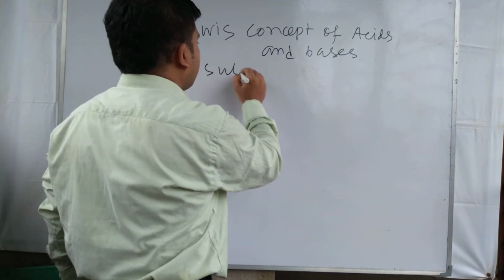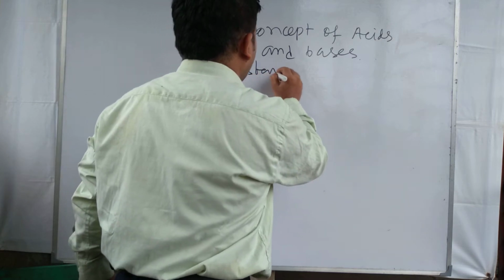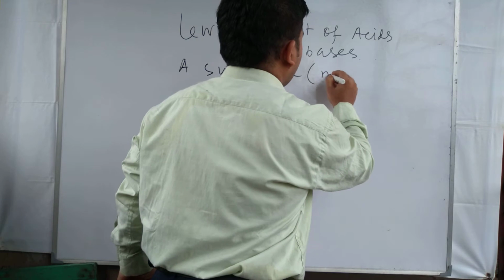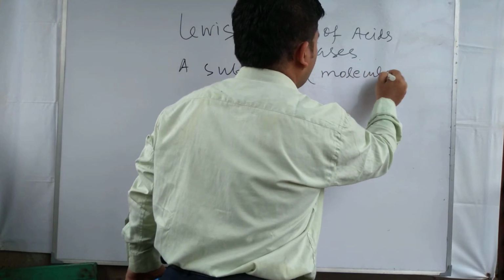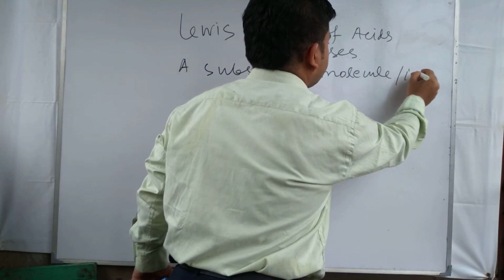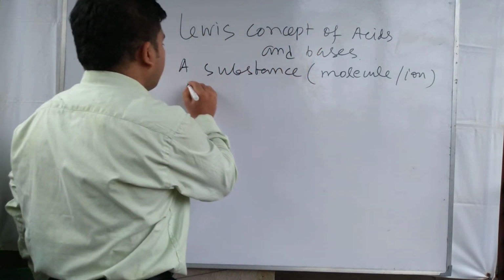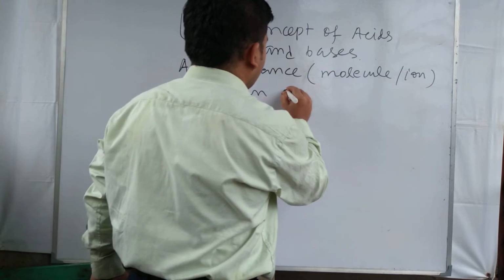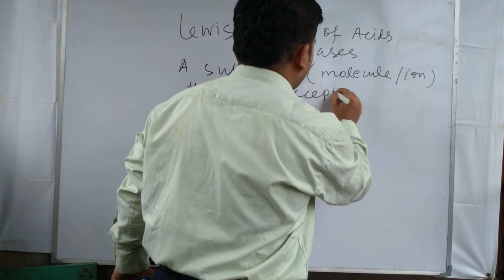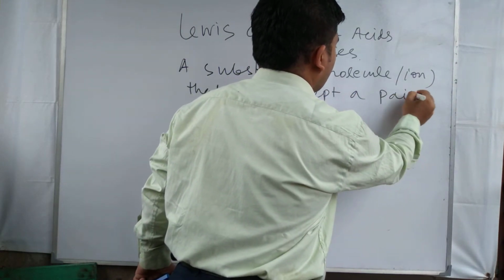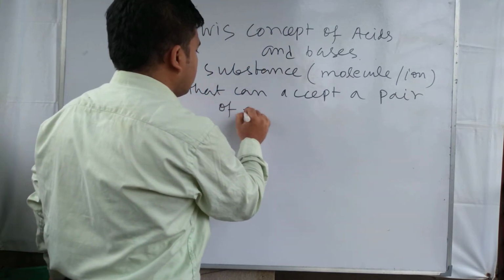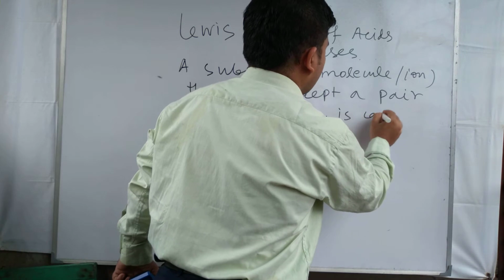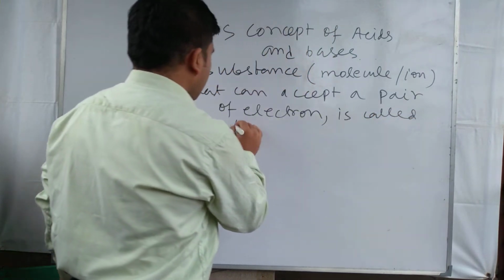A substance, molecule or ion that can accept a pair of electron is called acid.